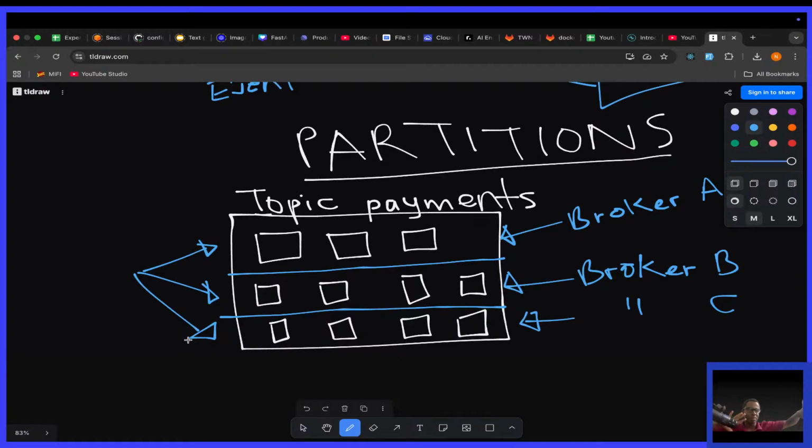Okay, so this one is storing, this one is reading, this one is doing this. And this distributed placement of the data is very important for scalability, because now it allows different client applications to both read and write data from many brokers at the same time. This is what makes it distributed and fault tolerant. Okay, so that is what you need to know about Kafka.